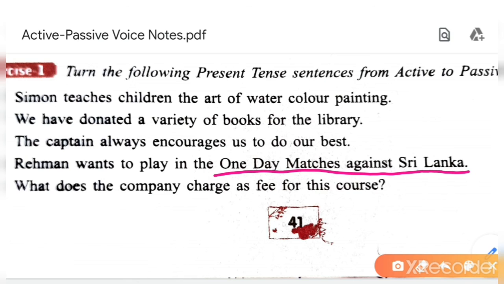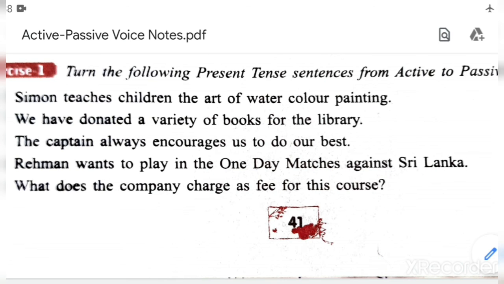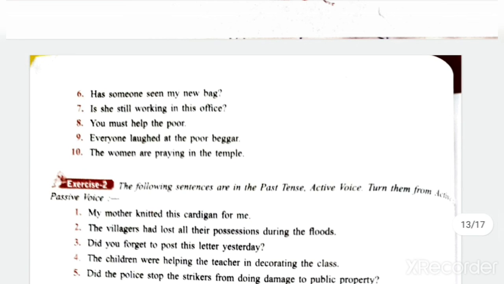Okay. One-day matches against Sri Lanka are wanted to be played by Rahman. Understood? Then fifth sentence I will explain after explaining the WH questions. Understood? See, questions are given. These are the sentences I will explain, then you will understand.